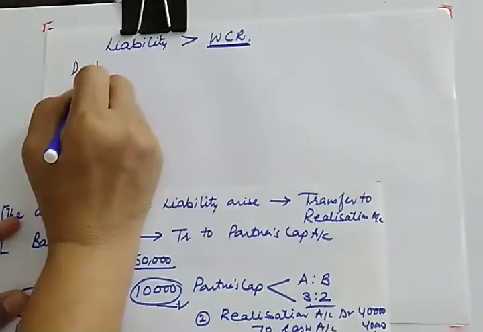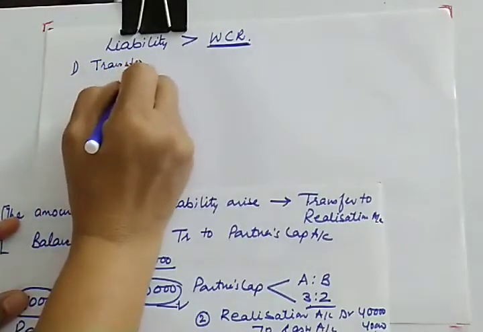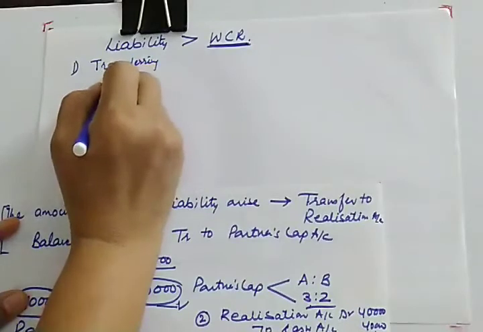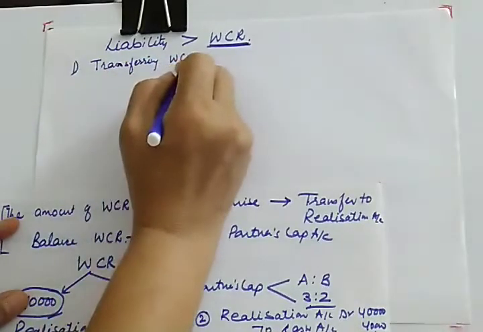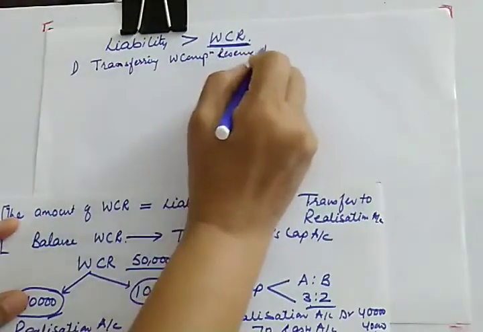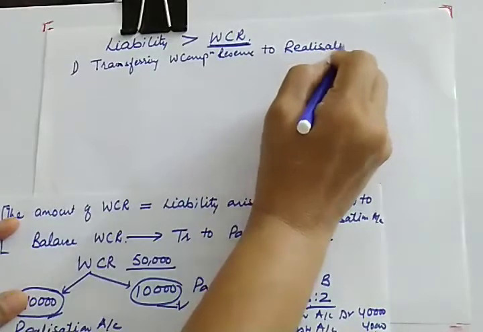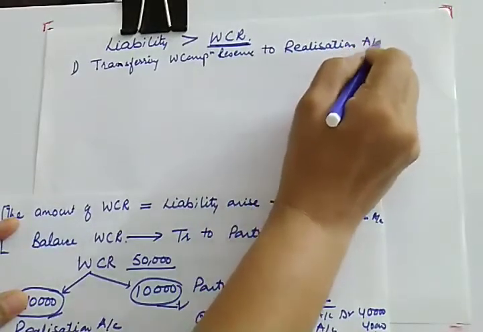So first journal entry for transferring workman compensation reserve to realization account. What is the journal entry for this?